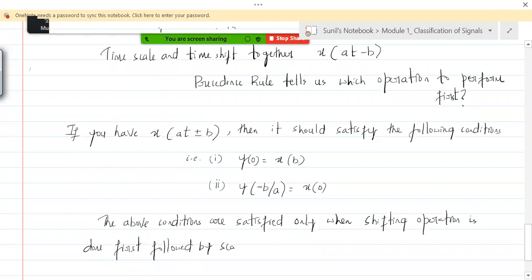Understand that? So this is the precedence rule.